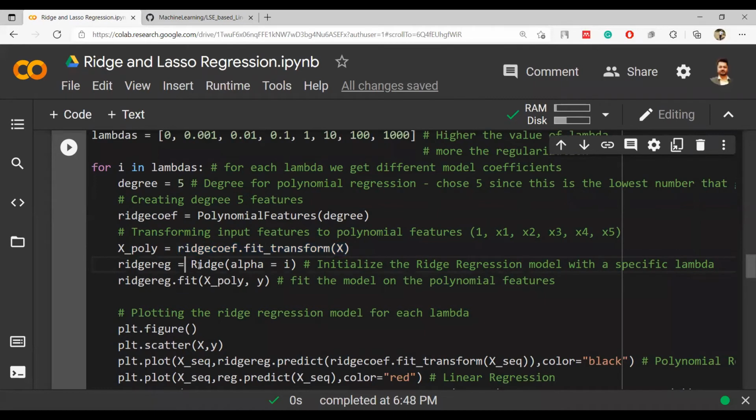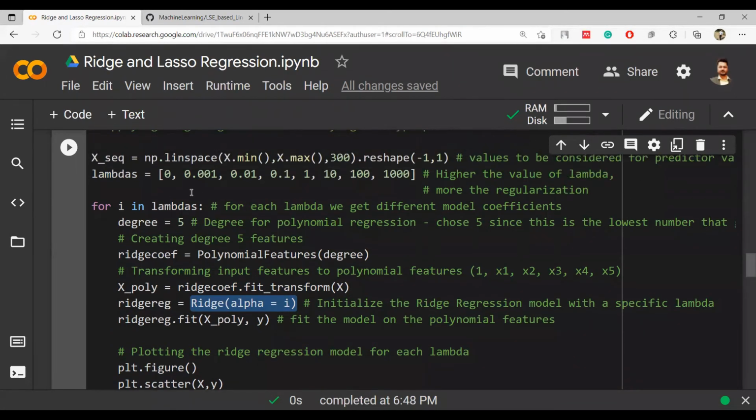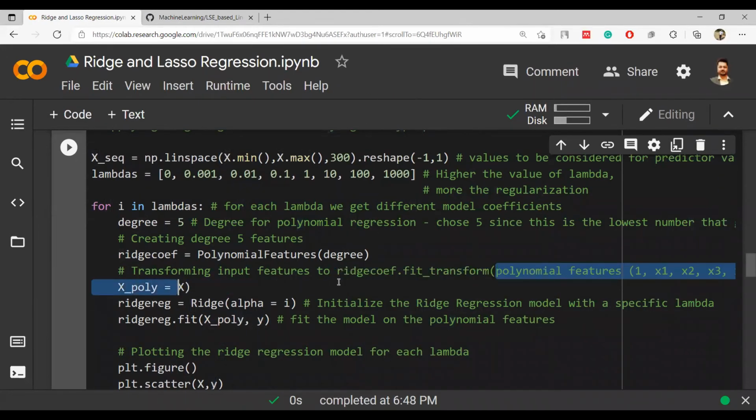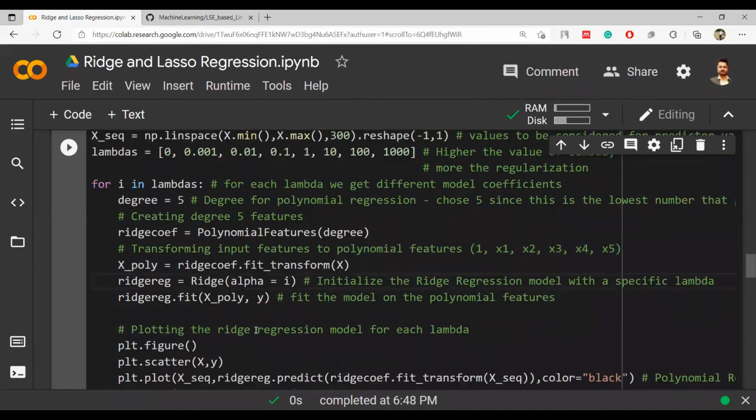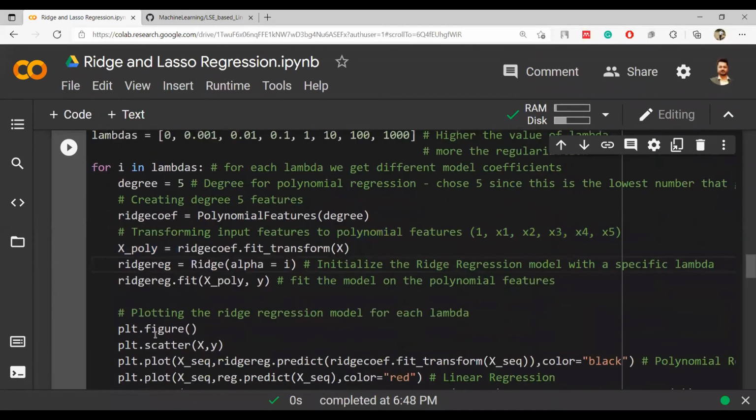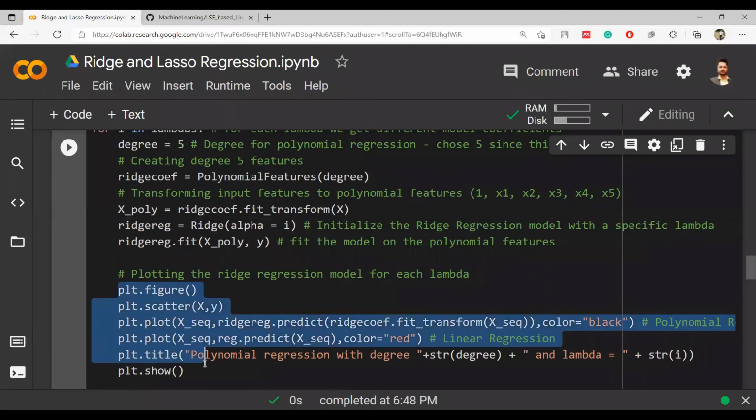ridge coefficient, and then we are saving it in x poly. Ridge alpha equal to i means that we are initializing the ridge regression model with a specific lambda. So whatever the i value is, whatever the lambda value was written, depending on the iteration number, alpha will be this number, and then ridge regression dot fit, we are fitting it with the, obviously the output variable is not being updated, but we are using the x poly. So x poly was this transformed data, and if I plot it now, just see that we are plotting it in this for loop.